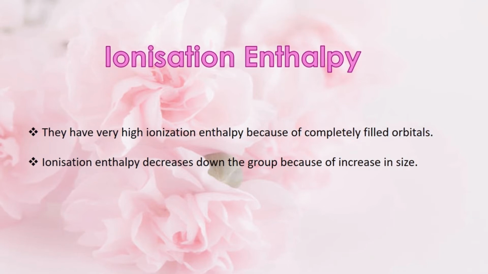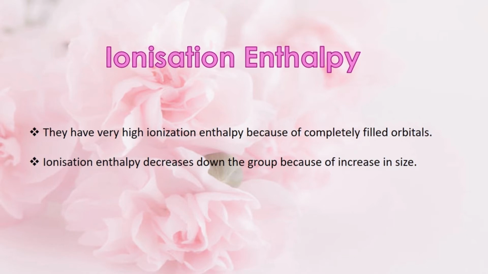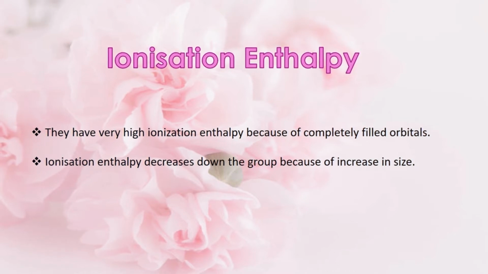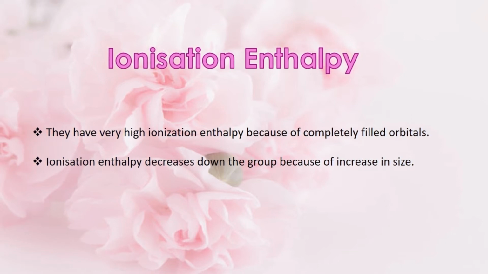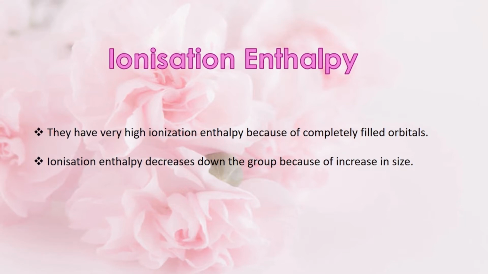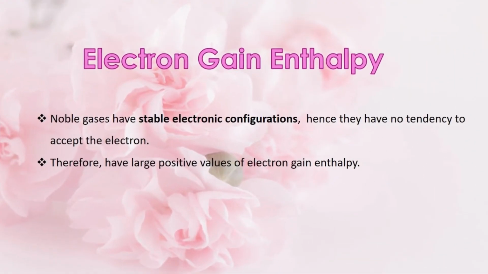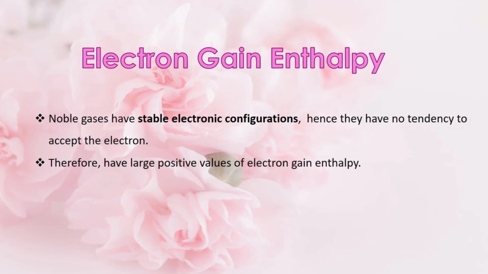The next point is, as we move down the group, ionization enthalpy value decreases. This is due to the increase in size. As the size of an atom increases, the effective nuclear charge on a valence electron decreases. Hence, ionization enthalpy decreases.